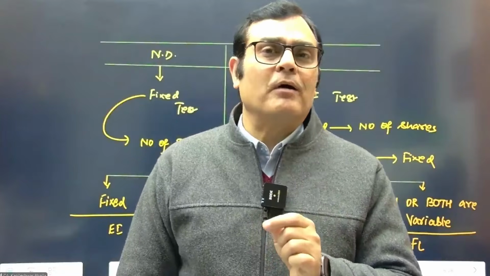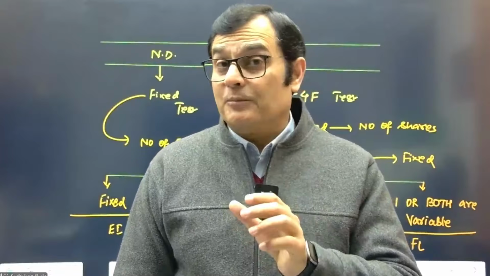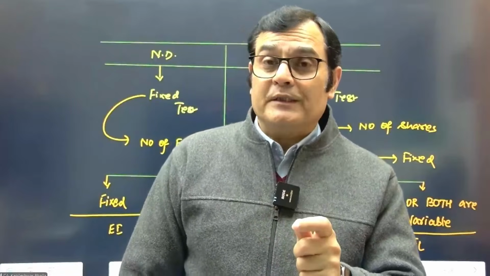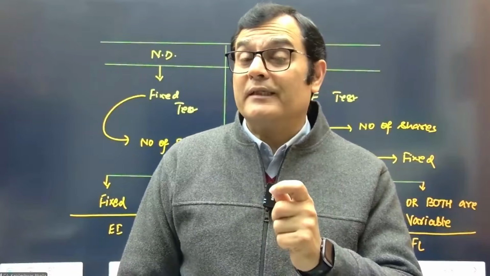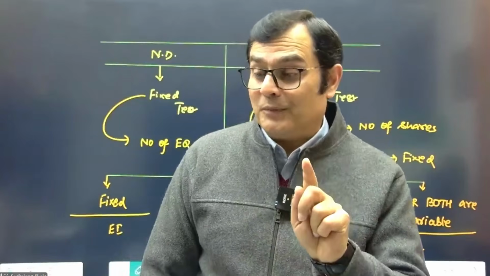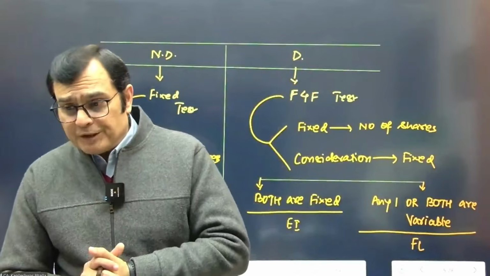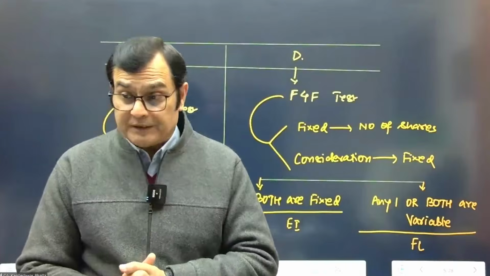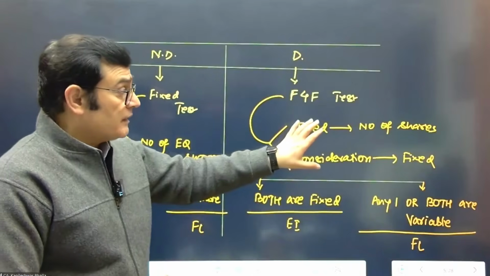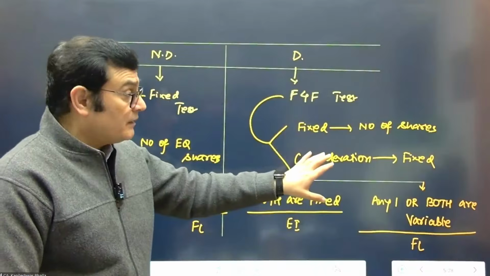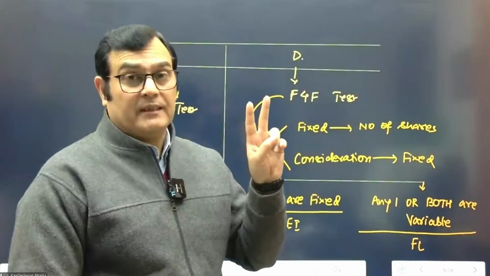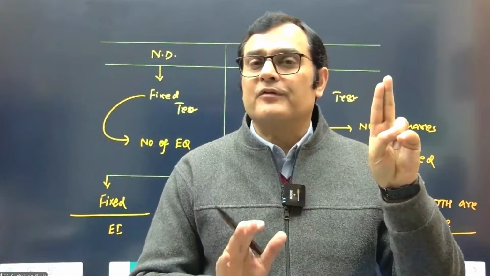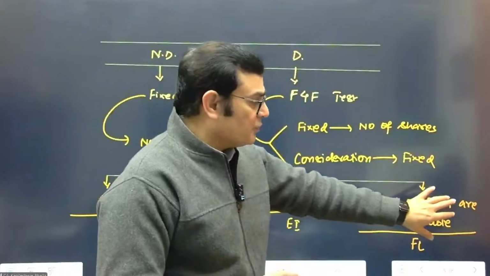Now it's time to go to the compound financial instruments. Right, friends, I hope you're able to recall the concepts as I write down and remind you of the inputs we discussed. So what about consideration for a non-derivative? If variable and fixed, in both cases it'll be an equity instrument. If the consideration is fixed and the number is fixed, both are fixed, then it is equity. If any one is variable, or both are variable, it becomes a financial liability. So you can say the rest of the combinations are covered here.